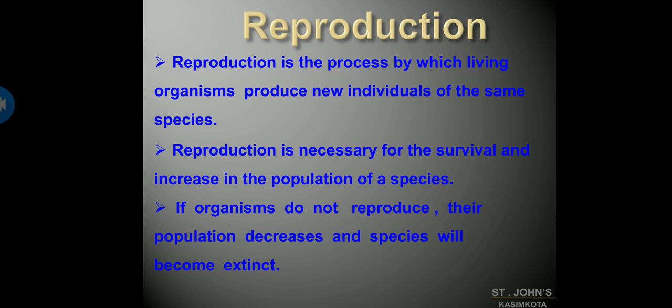No living organism on this earth is permanent. Someday or the other they need to die. So new organisms have to be produced in place of those who die, and the production of new organisms from the existing organisms of the same species is called reproduction.